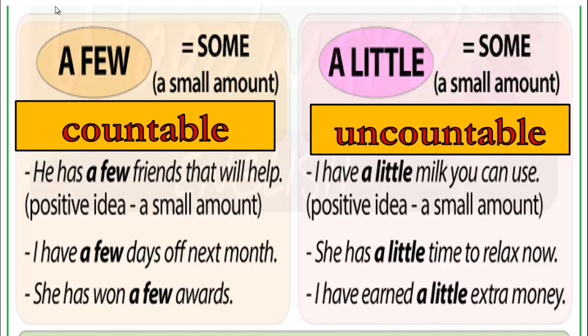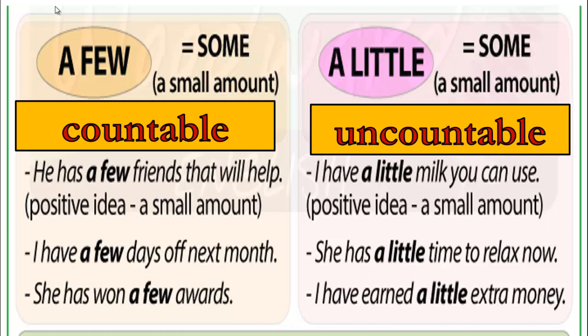Next one, I have a few days off next month. The word that comes next is days, and days is a plural word. The last one on the left, she has won a few awards. Like the two previous examples, awards is a countable noun and it's plural.